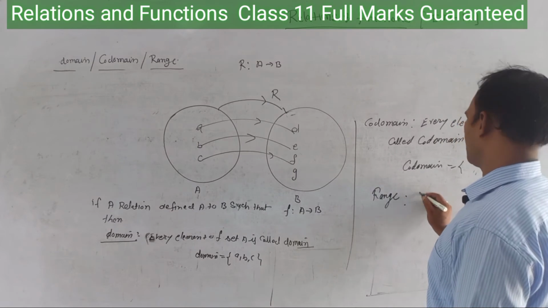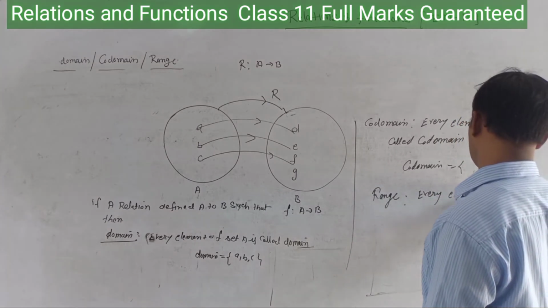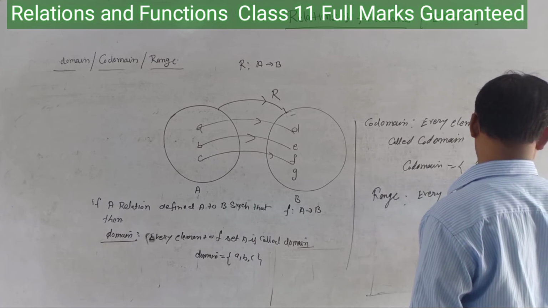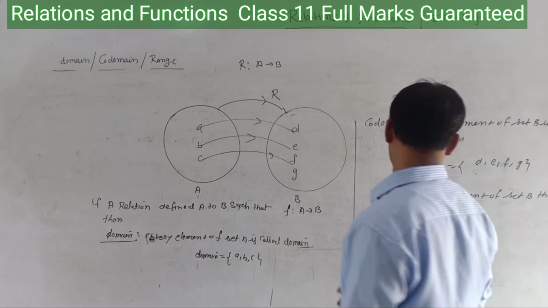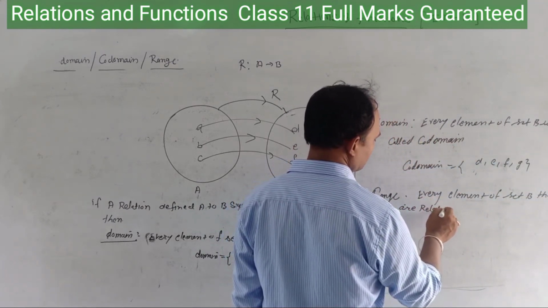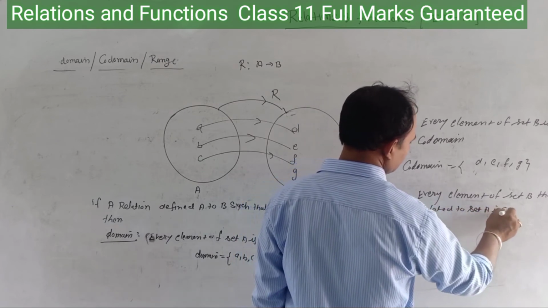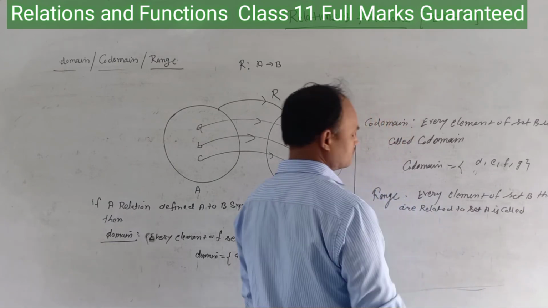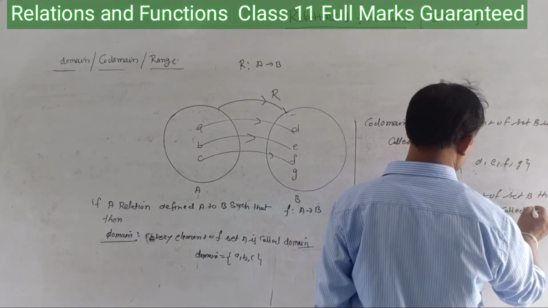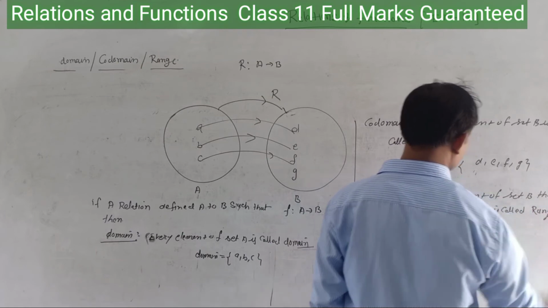Now what is the range? Range is every element of set B that is related to set A. So students, what is the range?